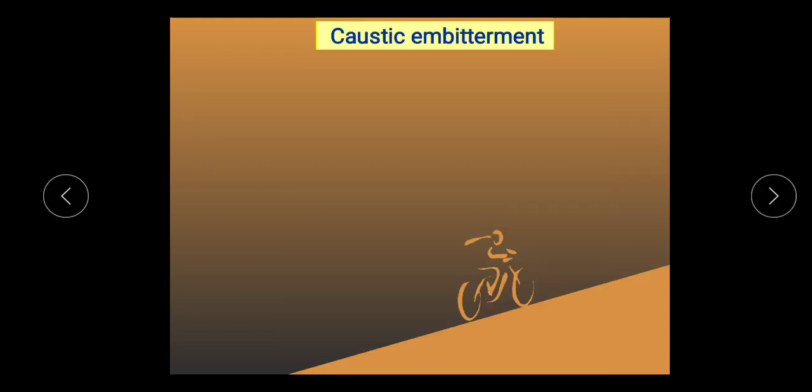First one, caustic embrittlement itself. This term indicates caustic means alkaline substances, embrittlement means the metal becomes brittle. What is brittle? It means you can easily break the metal. That is called embrittlement, and it is caused by caustic substances, hence it is called caustic embrittlement.